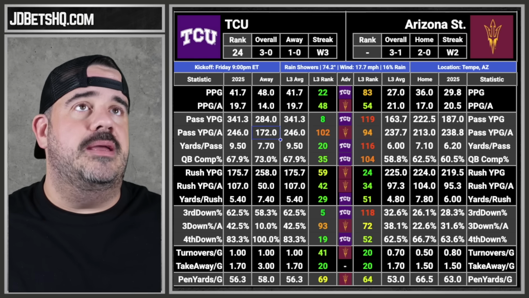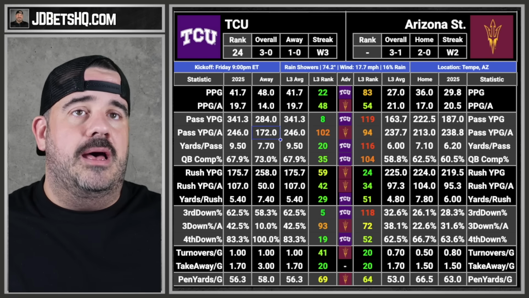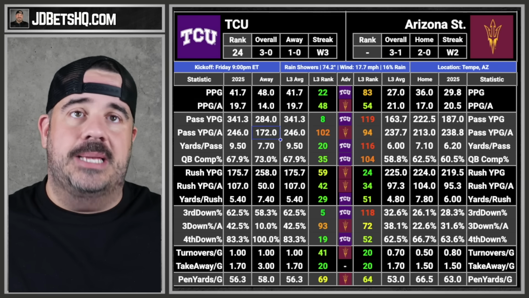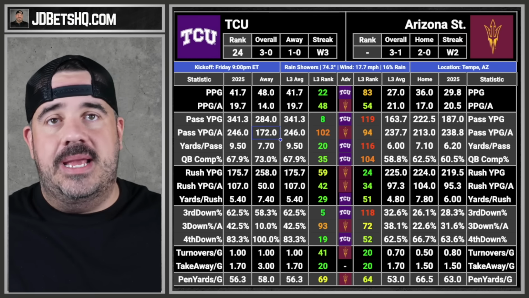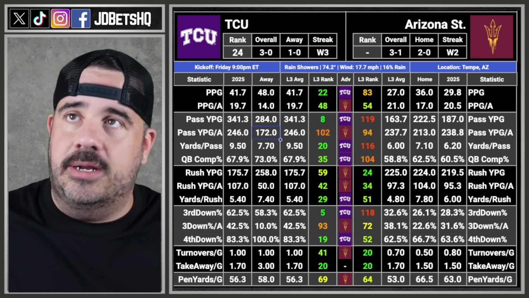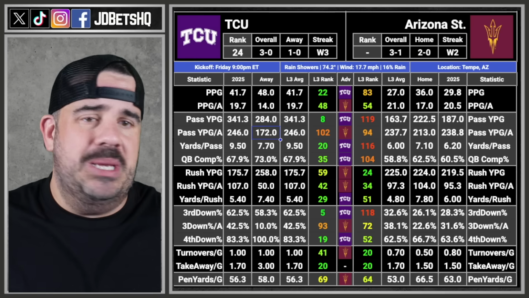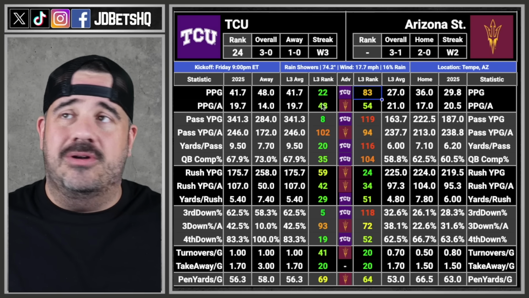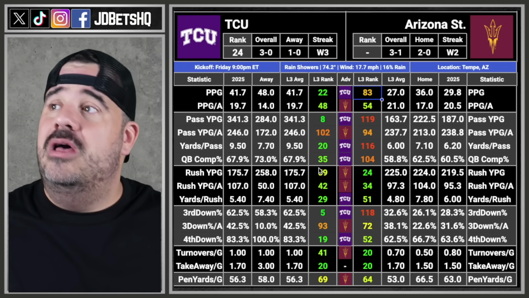Let's see who they played. They played at North Carolina and whooped that ass. That's right. 48-14. They beat SMU last week for the skillet. So yeah, I'm taking TCU on the road. I don't care. I'm not buying Arizona State, especially with these numbers. I can't. Their offense is so bad. That's why they're 27 points, 83rd. Give me TCU +3 on the road.